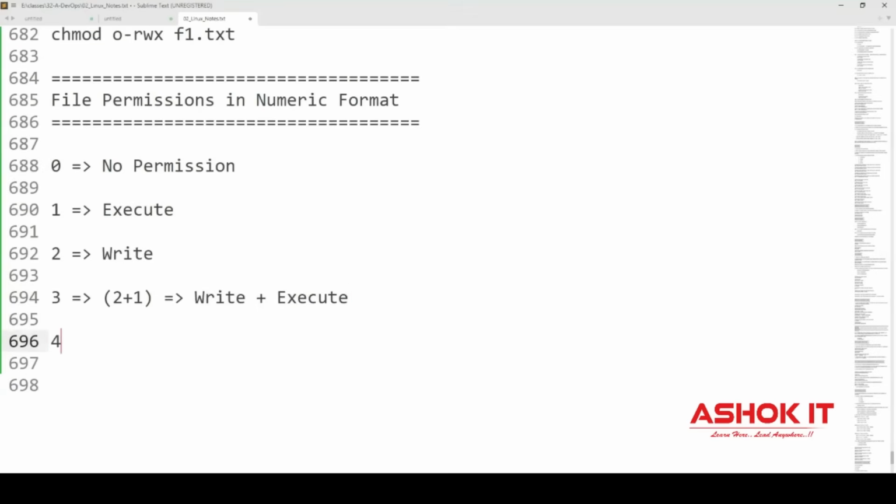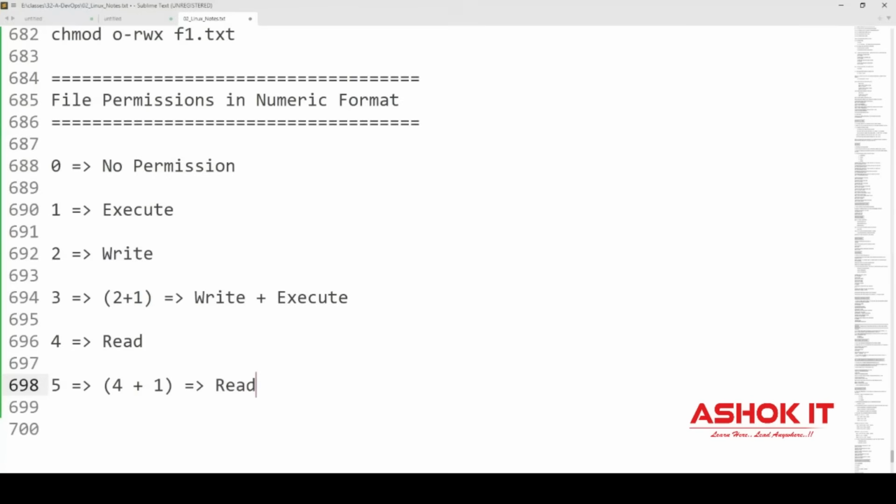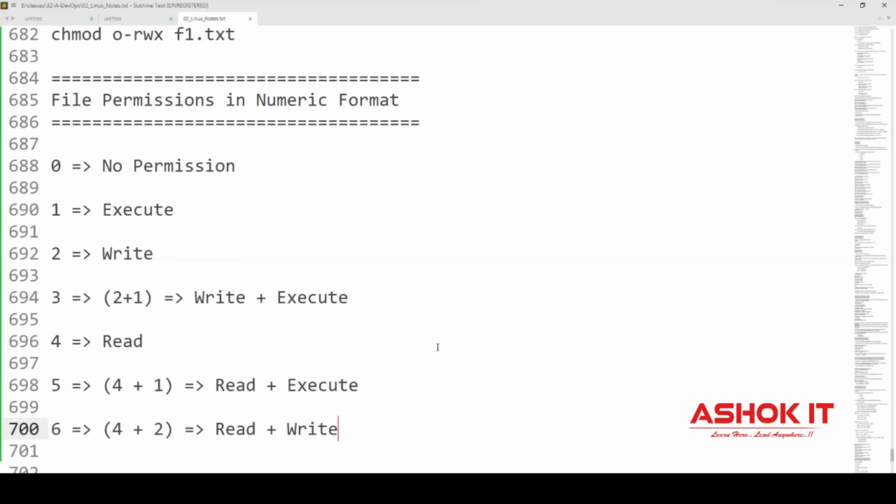And when you go for 4, 4 represents read permission. And when you say 5, 5 represents 4 plus 1. What is the meaning of 4? 4 means read, 1 means execute. 5 means read plus execute. 3 means write plus execute. And when it comes to 6, the digit 6 represents 4 plus 2. That means 4 is what? Read. 2 means what? Write. 6 means read plus write.